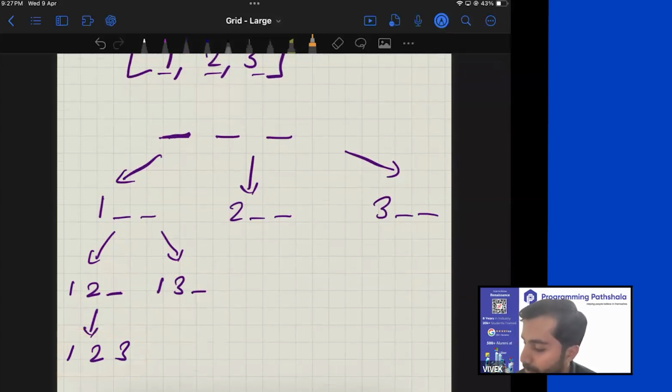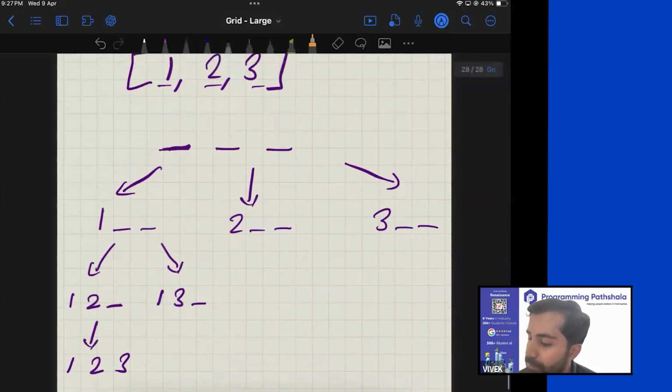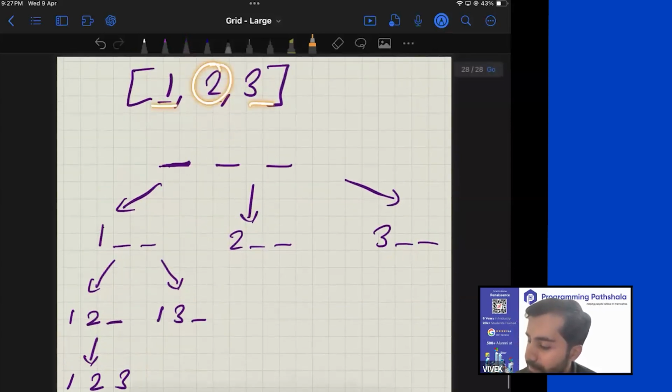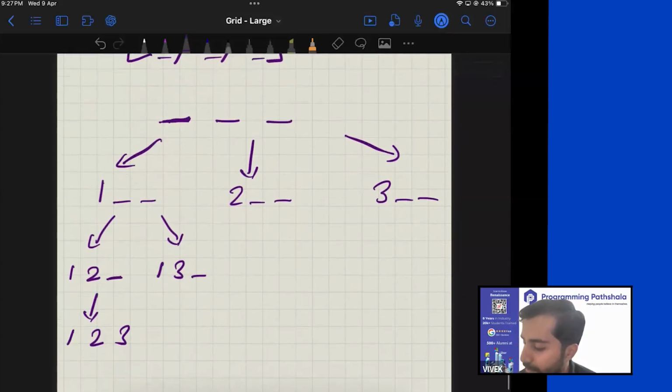And now the same idea can be repeated here. How many choices do you have for this position? You will say that I have already used 1, 3, only 2 is remaining, so I can only place 2 over here. And if you do that, you will end up getting 1, 3, 2. So this is your second permutation.